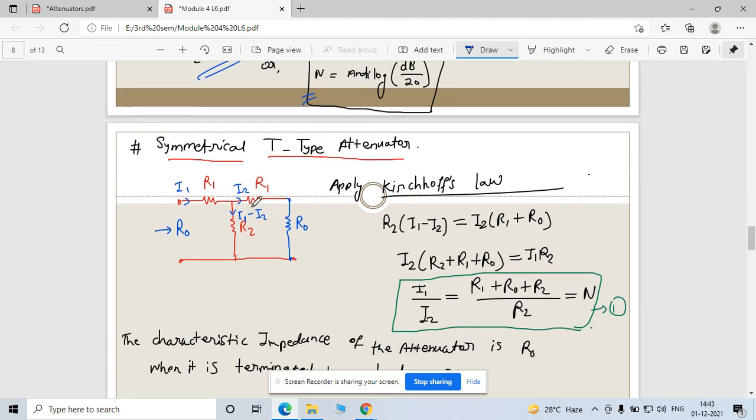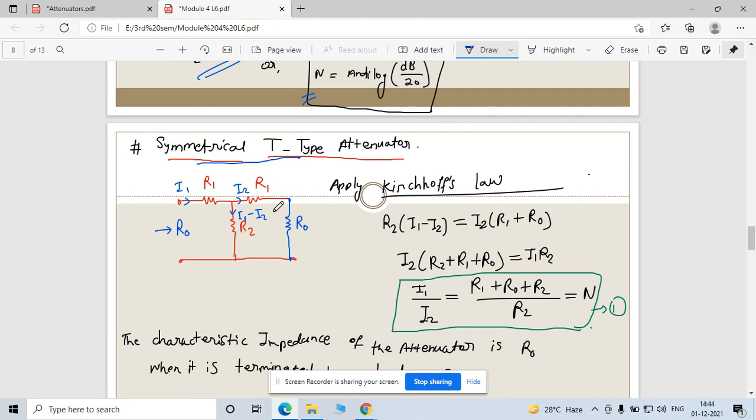Now see, this is a symmetrical T type of attenuator, right? And this is balanced, because R1 plus R2 equals R1 plus R2. Sorry, this is symmetrical. This is a symmetrical network.